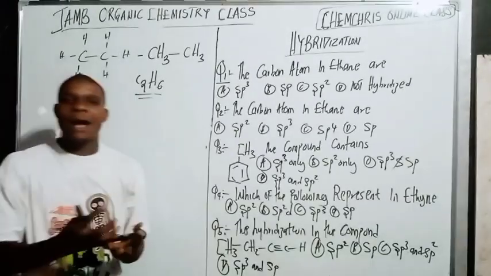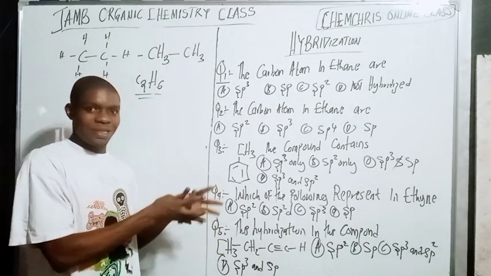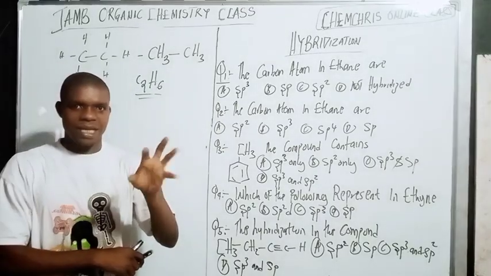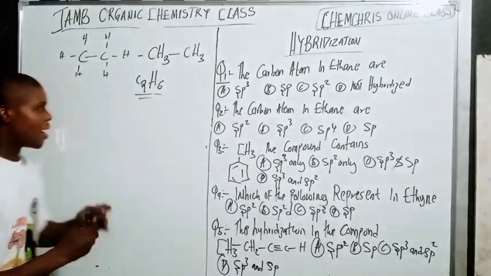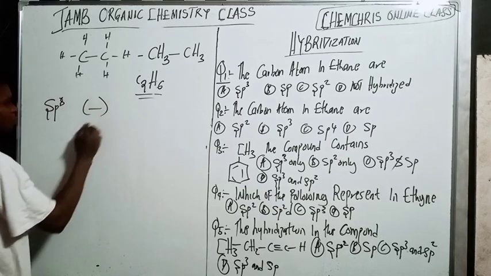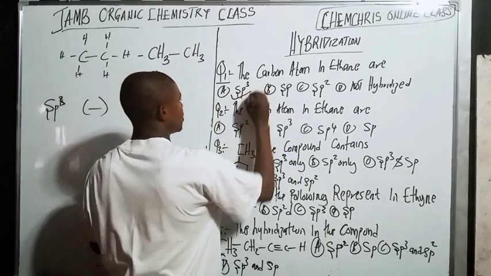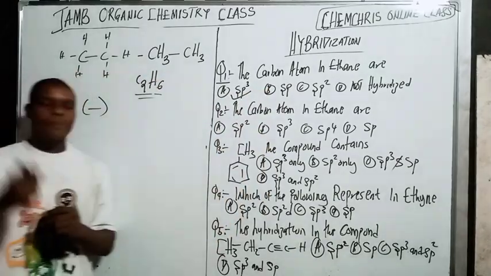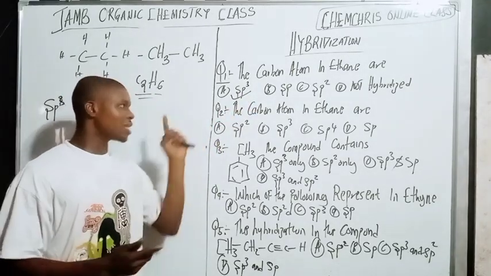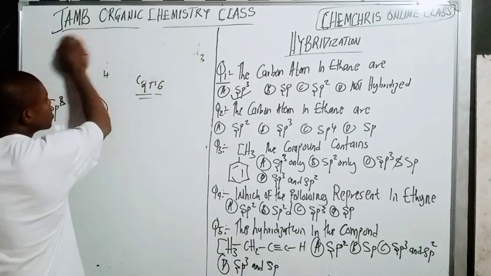What is the hybridization of the carbon atom in ethane? You can see that they all contain single bonds, right? Because they contain single bonds, remember sp3 is the single bond. So the answer is sp3. That is the hybridized carbon atom in ethane: sp3. So we are done with the first one. Let's look at the second question.